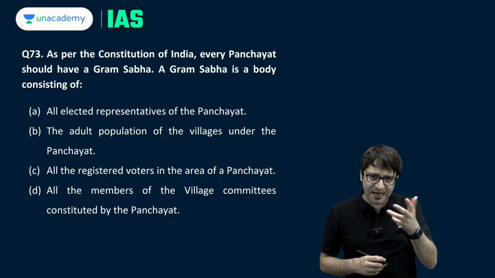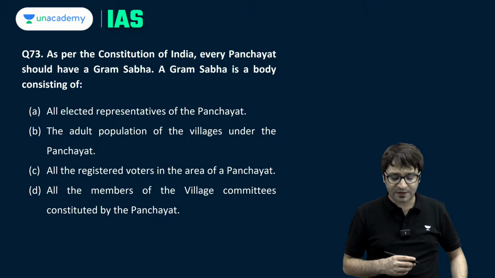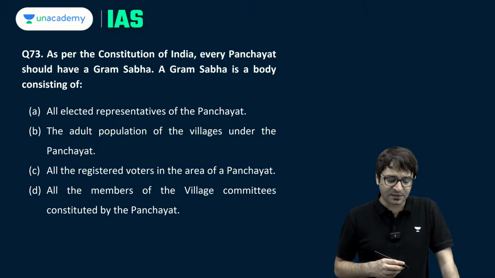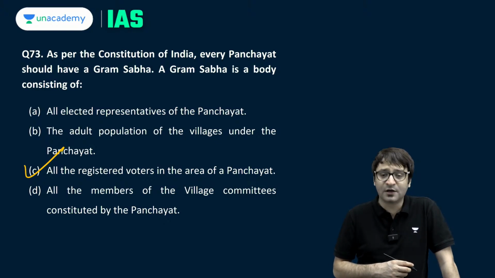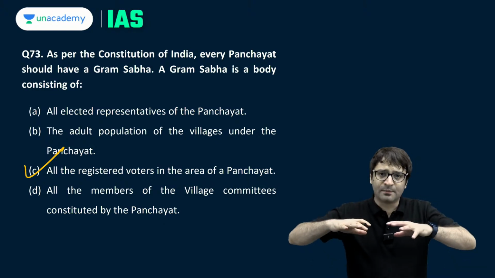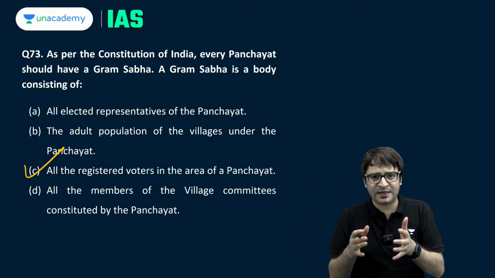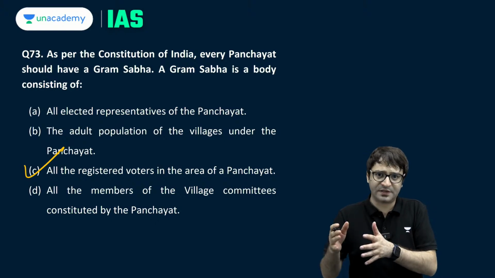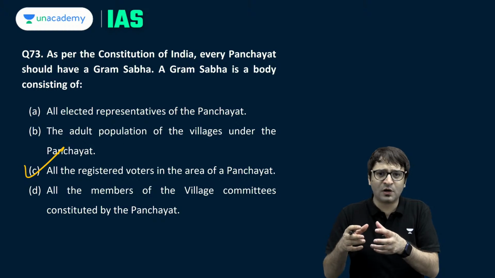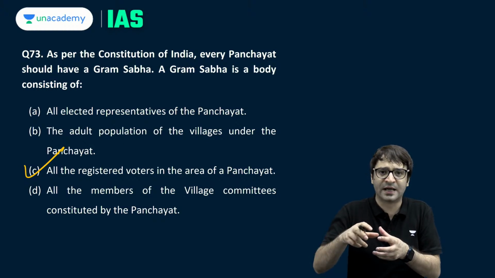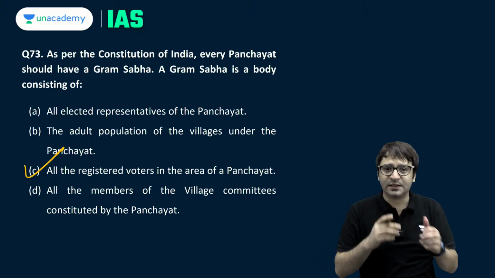Now question 73, as it appeared in the question paper: as per the Constitution of India, every panchayat should have a Gram Sabha. A Gram Sabha is a body consisting of all the registered voters in the area of a panchayat. Gram Sabha is the body which has to be constituted in every village according to the 73rd Amendment Act 1992, and it consists of all those who are the registered voters in that village, all those above the age of 18.